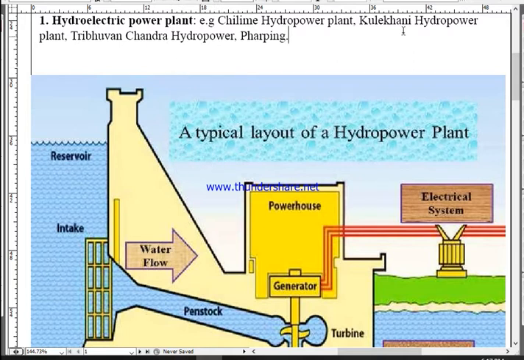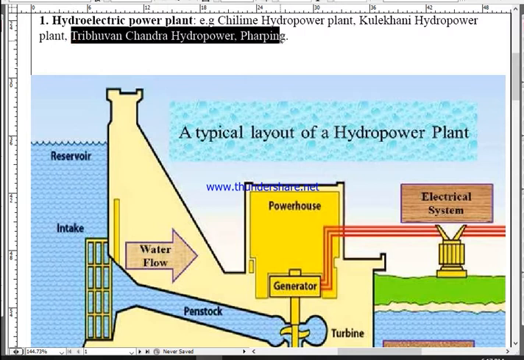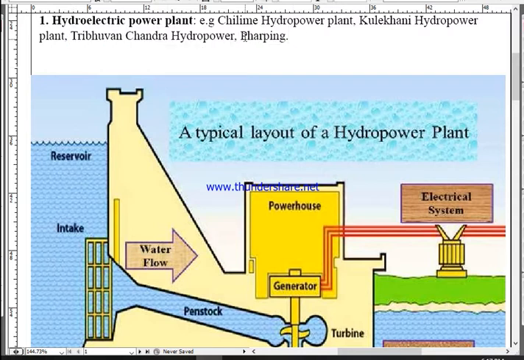Yes, that is why these large hydropowers usually do not allow visitors in, but you can visit Thorping hydropower. It is a small scale hydropower station. Nowadays they do not generate electricity because of the problem of water. You know, in Kathmandu Valley there is a very sharp shortage of water. It's a critical shortage of water resources in Kathmandu Valley. That's why Thorping hydropower station is not being operated nowadays, but you can visit there.